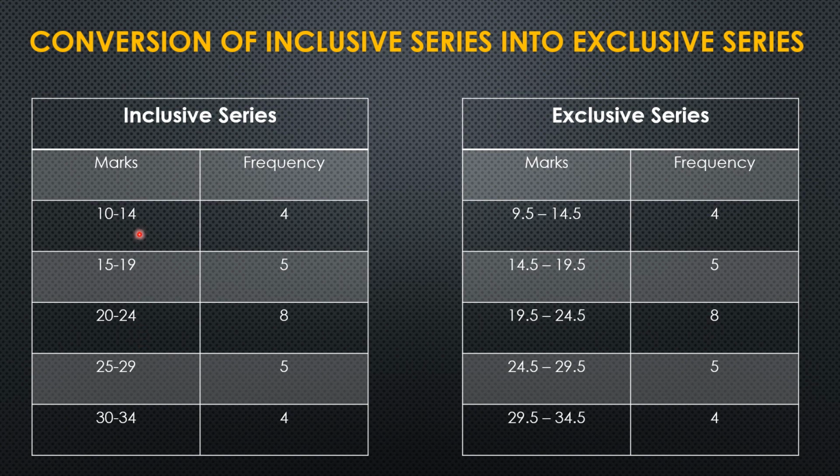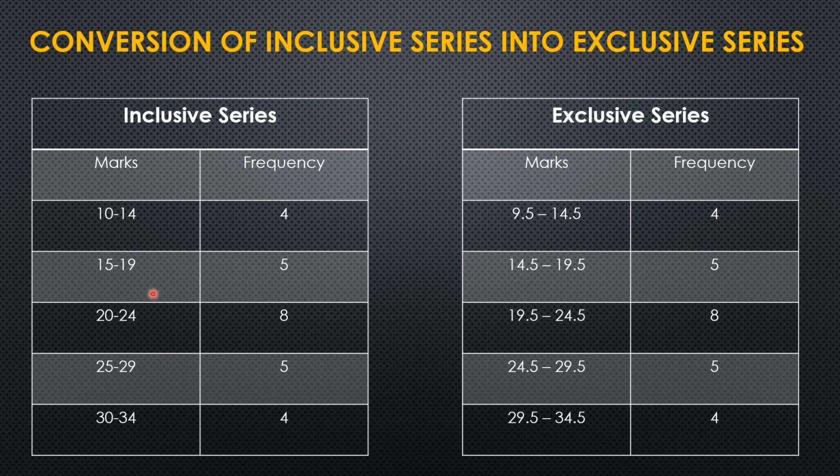How can we convert? The step to convert is, first we will find out the difference between the upper limit of the first class and the lower limit of the second class. The upper limit of the first class is 14, the lower limit of the second class is 15. The difference between them is 1. Half of it means 0.5. So we will add 0.5 to the first class interval and subtract 0.5 from the second class interval. This we will be doing in all.